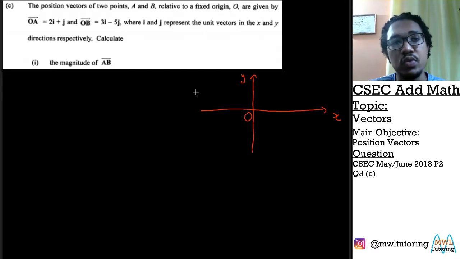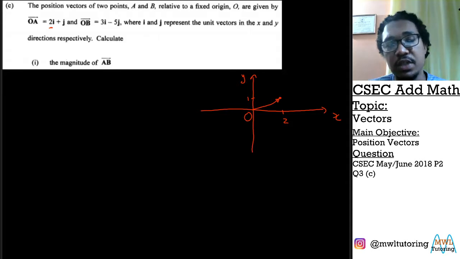So they're saying 2 on the i or x-axis and 1 on the y. So this could be our first position vector.